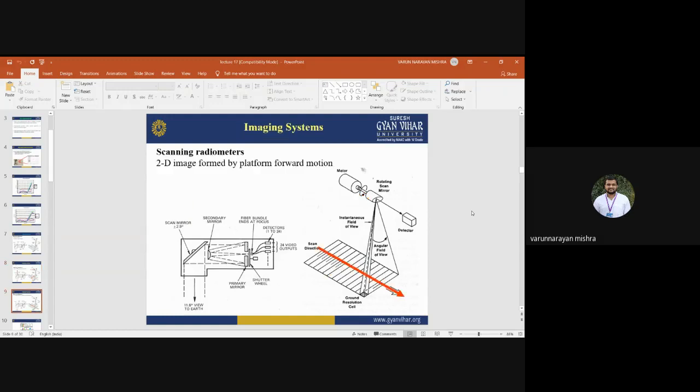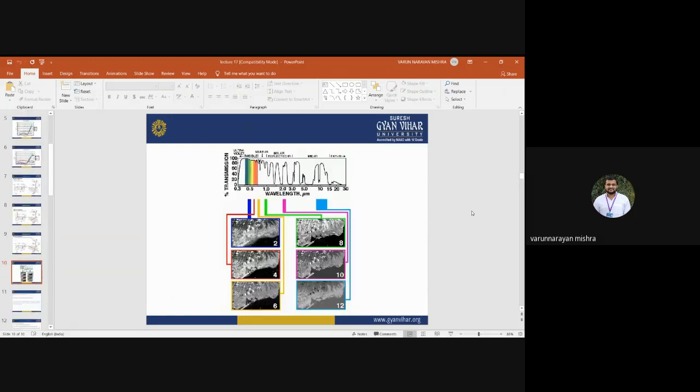In the next slide, here you see the spectral response curve for different bands: band 2, 4, 6, 8, 10, 12. Each wavelength will have a different spectral response depending on the energy which is reflected or absorbed by the Earth surface feature. Some part of the energy is absorbed and some part is reflected by the Earth surface. So depending on the composition and properties of different Earth surface features, we may have different kinds of spectral response.